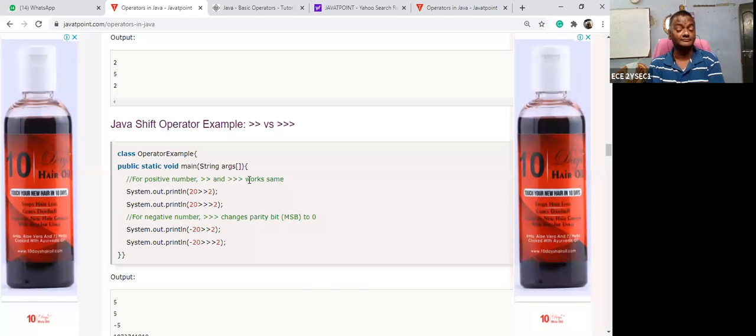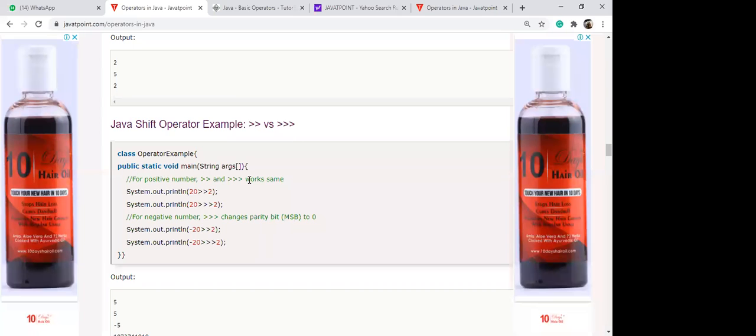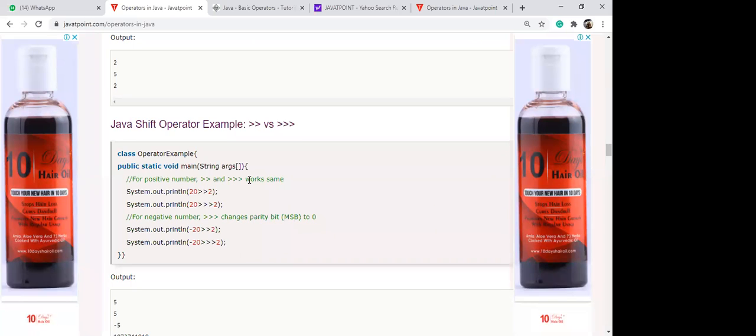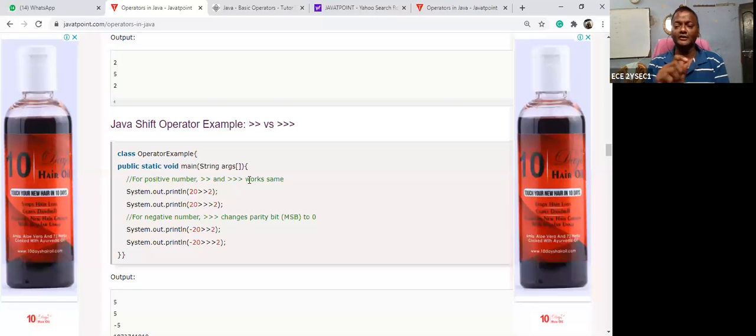Plus 2 or minus 2? Plus 2. Very good. What is the answer for minus 4 by 2? Minus 2. In the division process, does the sign change? No, sir. So as long as your operation is performed, the sign should not change. That is called signed arithmetic.